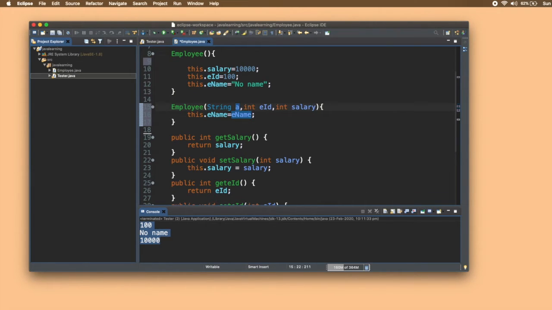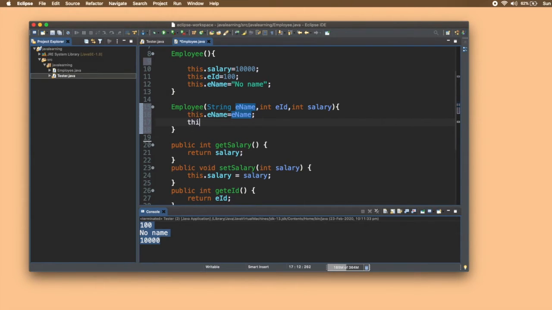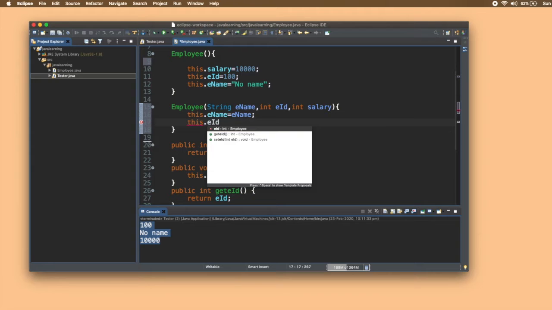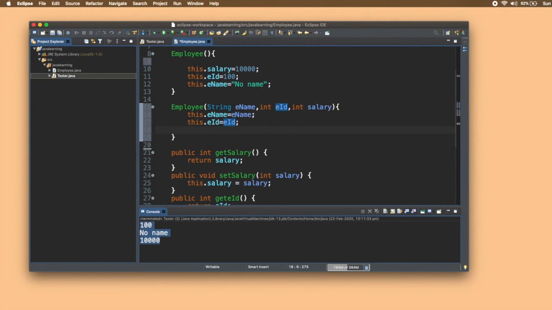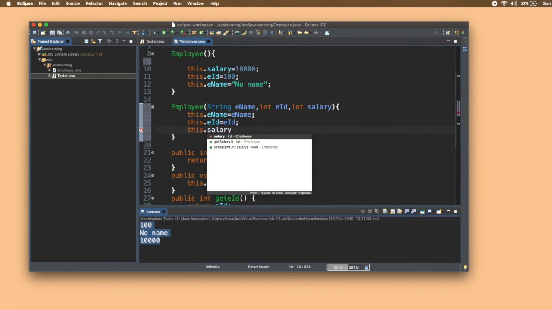If I write a here, I have to pass a here. But it is a good convention to use the same name for local variables as well as the instance variables to remove any confusion. Just make sure that for the instance variable you use this. So I'll write this dot id, which will store whatever eid I'll be passing from the constructor call. I'll tell you how to pass these values also, don't worry.